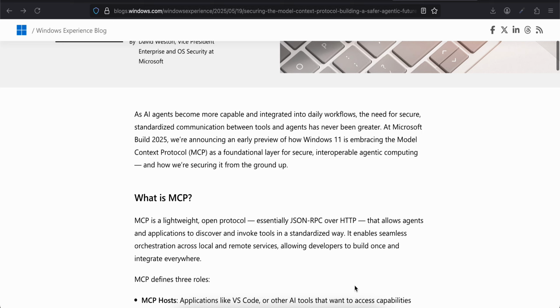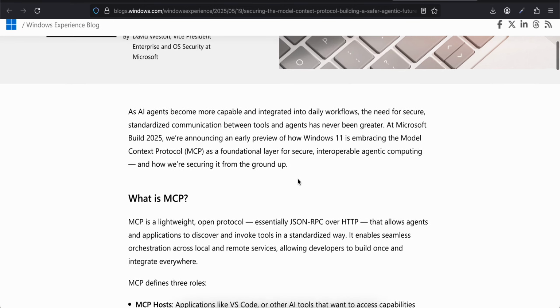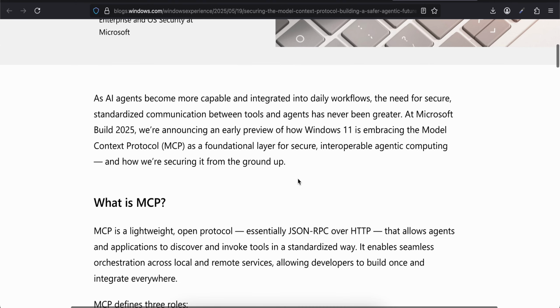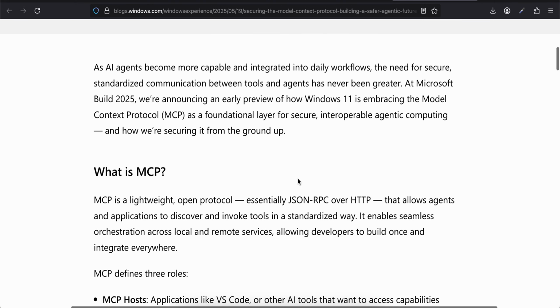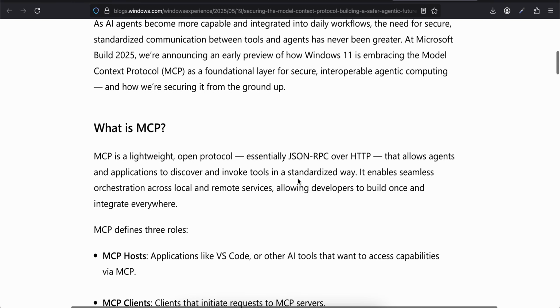As AI agents become more and more capable and integrated into daily workflows, the need for secure, standardized communication between tools and agents has never been greater. At Microsoft Build 2025, we are announcing an early preview of how Windows 11 is embracing the Model Context Protocol as a foundation layer for secure, interoperable agentic computing, and how we are securing it from the ground up.